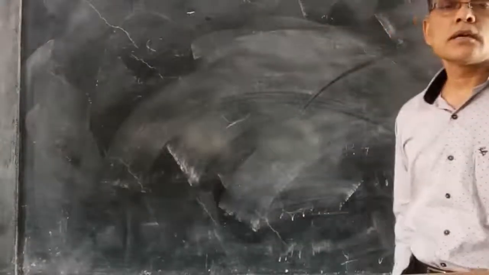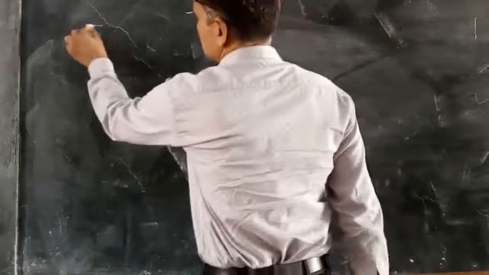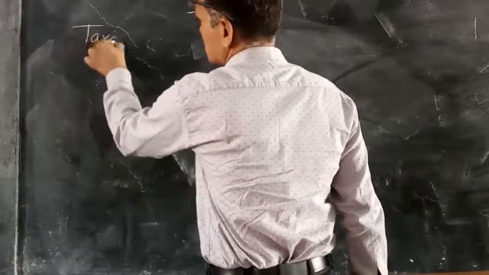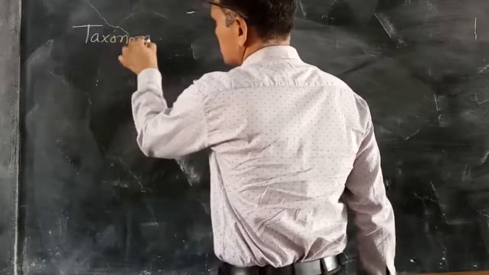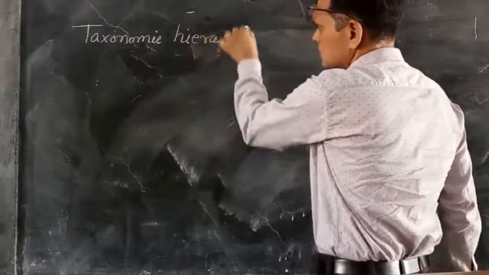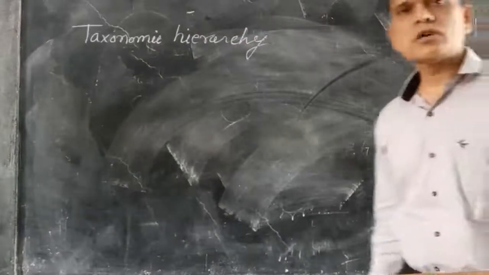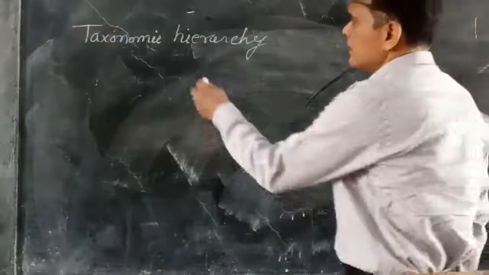Hello students, the next topic is taxonomic hierarchy, also known as taxonomic category.